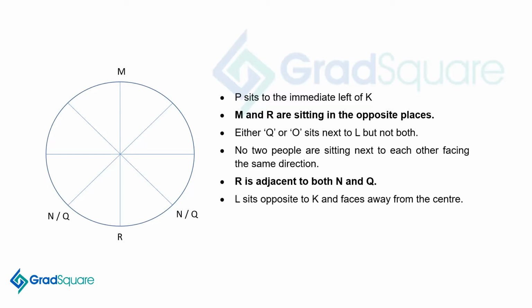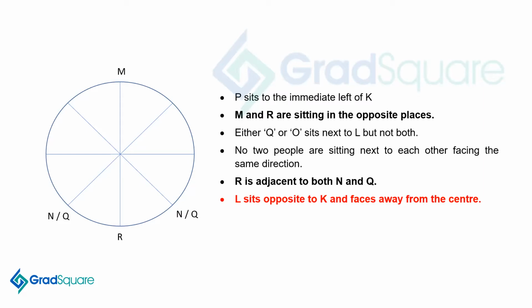Now let's look at the next one. L sits opposite to K and faces away from the center. This is only now possible in one place, because here you have N, here you have N or Q, and here also you have N or Q. So anybody sitting here will be sitting opposite either N or Q. So here also sitting opposite either N or Q. So L and K can only be in these two places. So we have L and K here. Let's move on to the next.